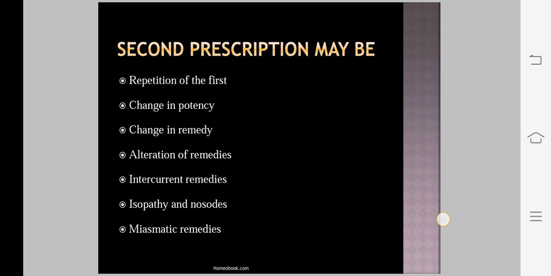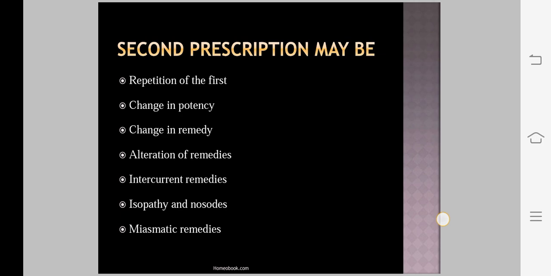Then the third one, that is change of the remedy. What is the indication of change of remedy? That is appearance of a striking new group of symptoms leading to an entire change of the base of the symptom. So these are the indications of change of remedy.